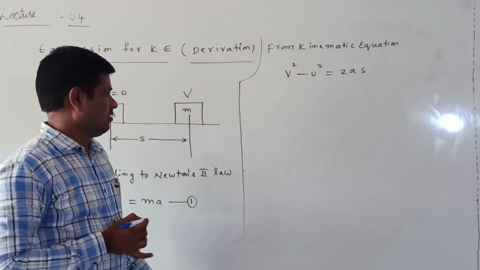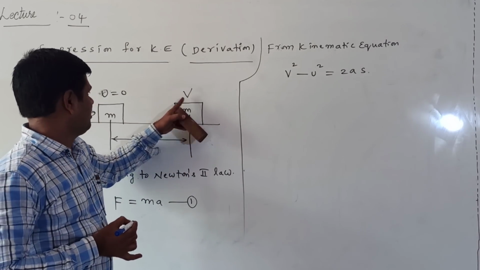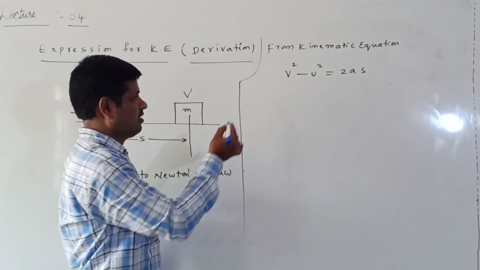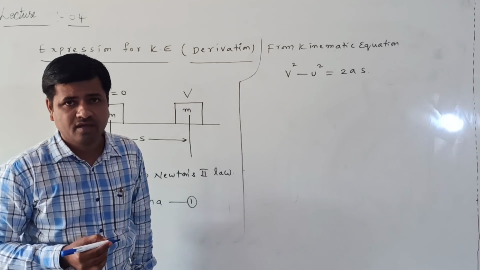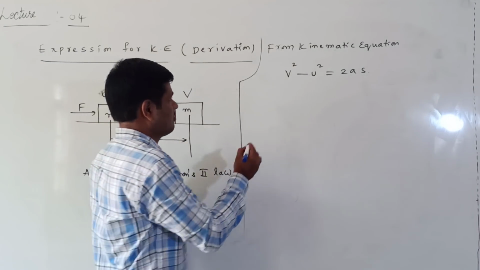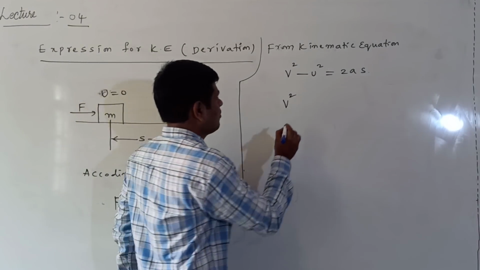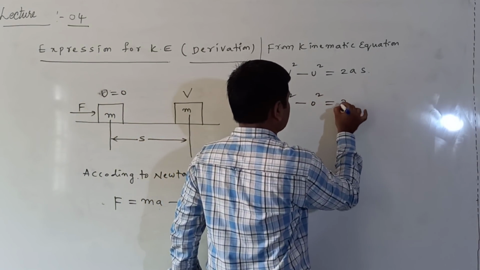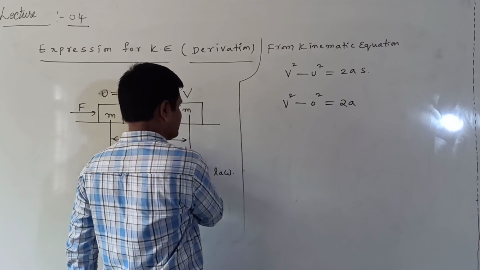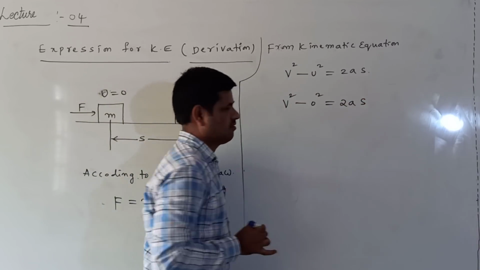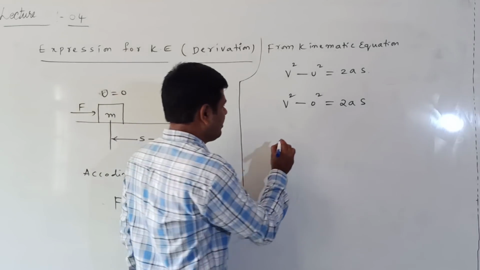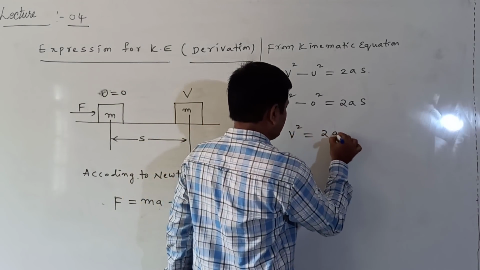Now its final velocity is v and initial velocity is 0, so I am substituting those values in this equation. Final velocity v as usual, initial velocity 0, 0 square is equal to 2a, displaced through distance s. Now what we get here is v square is equal to 2as.